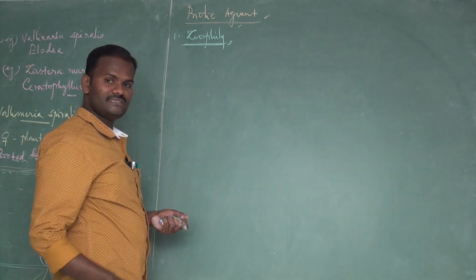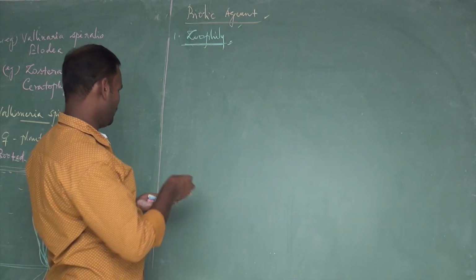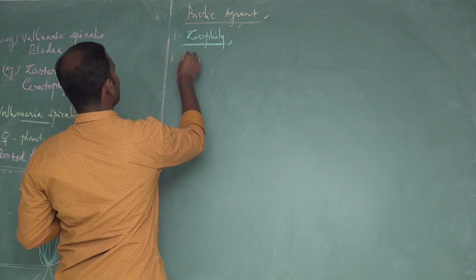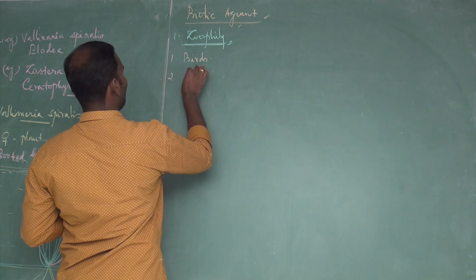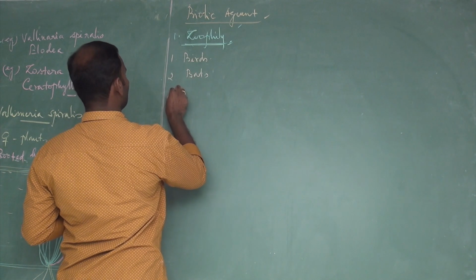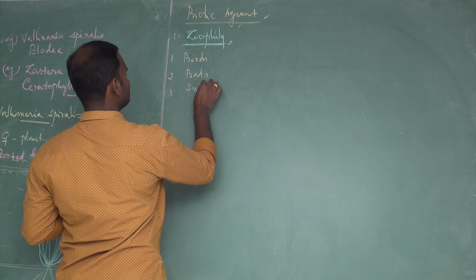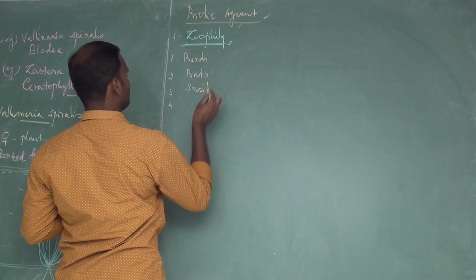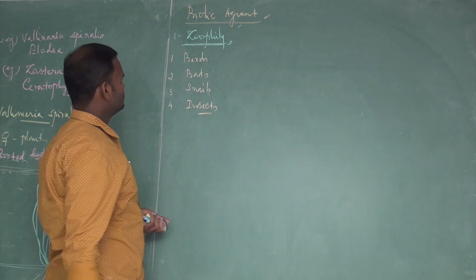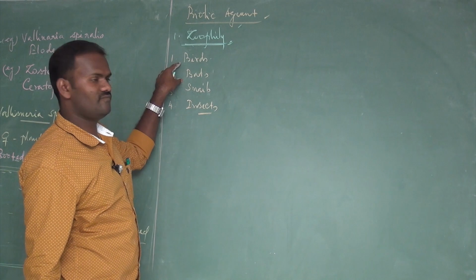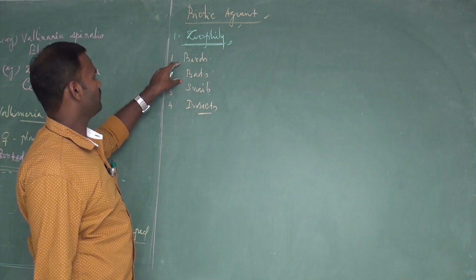So the animals that bring about pollination may be birds, bat, snail, then insect. These are the animals frequently involved in pollination.